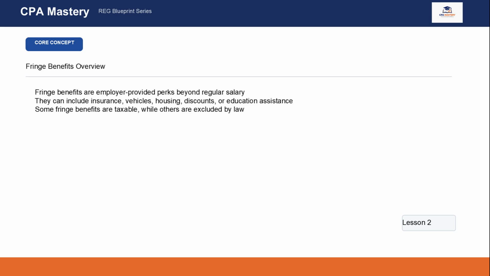This is where students often get tripped up. Some fringe benefits are clearly taxable, but many common benefits are excluded under specific provisions of the tax code. So when you see a fringe benefit on the CPA exam, do not assume all benefits are treated the same way. The tax result depends on the specific type of benefit involved.